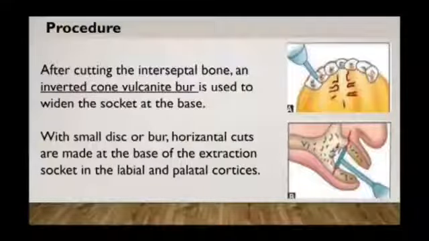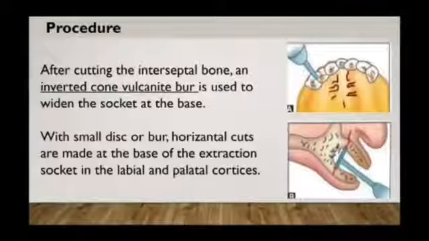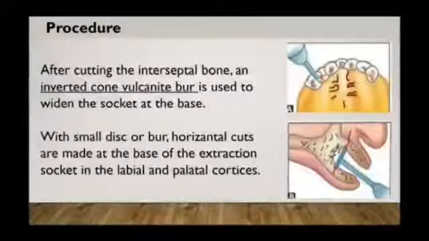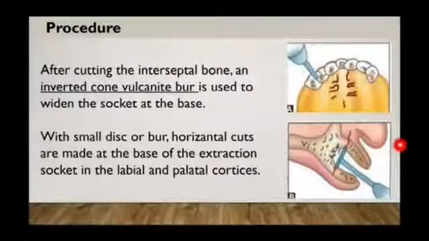In Dean's alveoloplasty, first we give the LA to the patient, then place a crestal incision and elevate the envelope flap. After that, teeth are extracted and the interradicular bony septa is removed. After cutting the interseptal bone, an inverted cone vulcanite burr is used to widen the socket at the base. With a small disc or burr, horizontal cuts are made at the base of the extraction socket in the labial and palatal cortical plate.